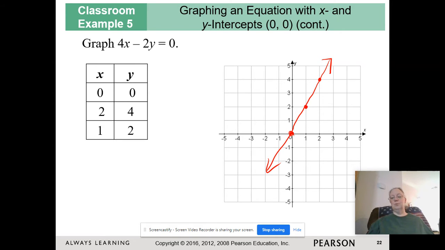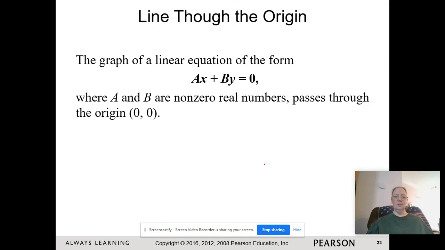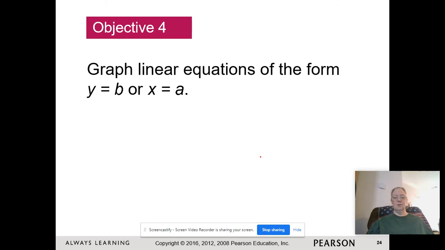Notice it goes through the origin. Anytime it equals 0 like this, you're going to end up going through the origin. So that's basically what I just said. So if you have it equal to 0, you're going to go through the origin. All right.